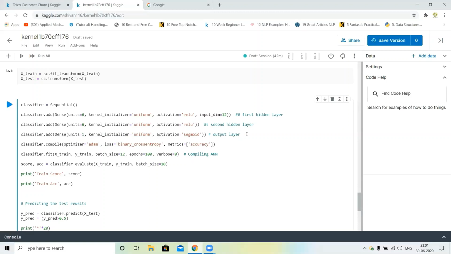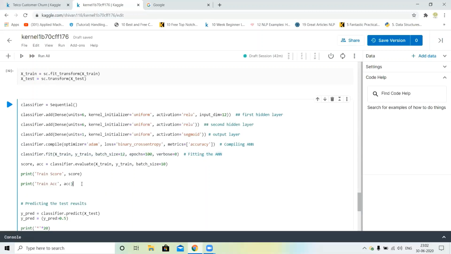Next, this is our compiling ANN, and this is the fitting the ANN. This is our first hidden layer, this is our second hidden layer. I just define units is equal to 6 and 6. Sorry, this is the compiling ANN. Adam optimizer I will use, and binary cross entropy, and this is our fitting accuracy.